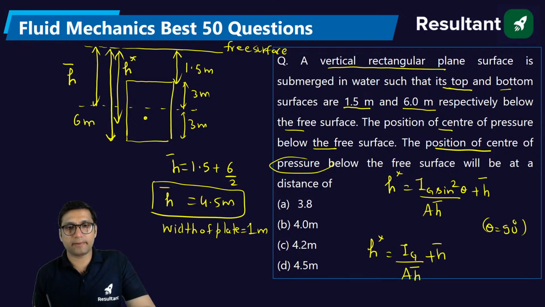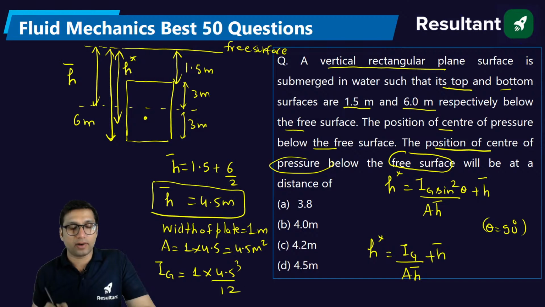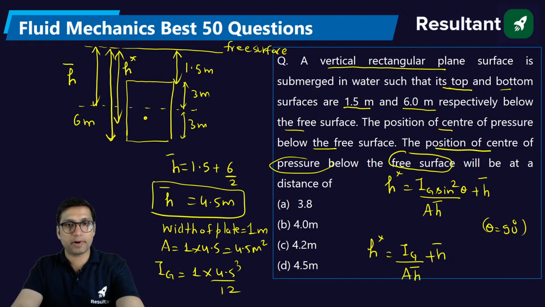So the width is 1 meter, and from the free surface, the area will be 1 into 4.5, that is 4.5 meter squared. The moment of inertia will be equal to 1 into 4.5 meter cubed by 12. This is how you find the moment of inertia. Just put all the values in the question and you will get the answer.